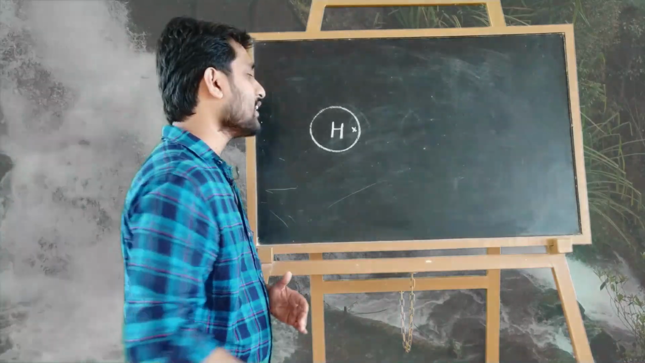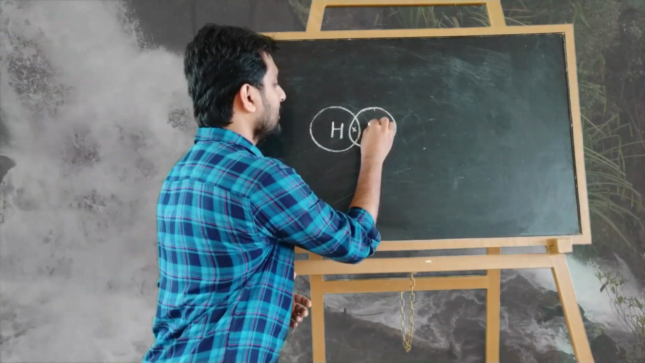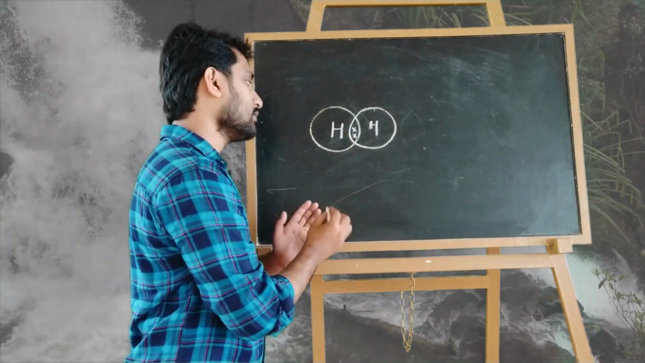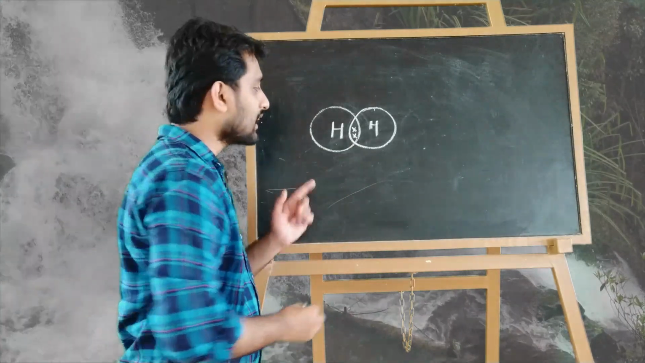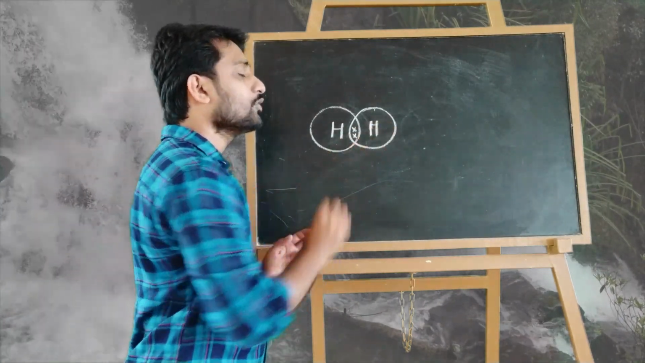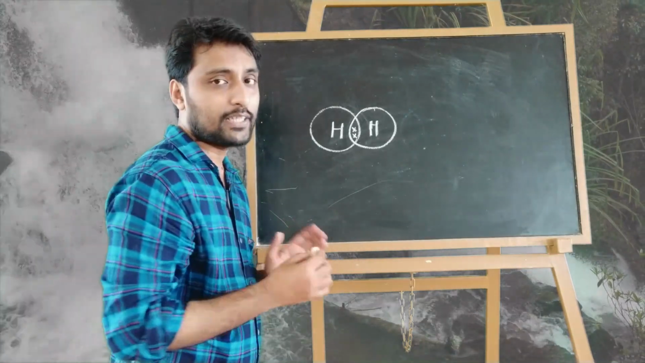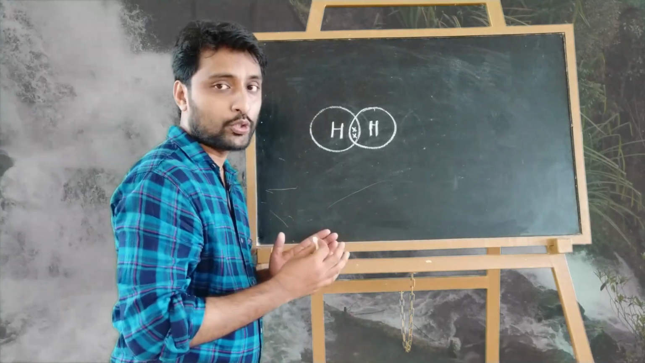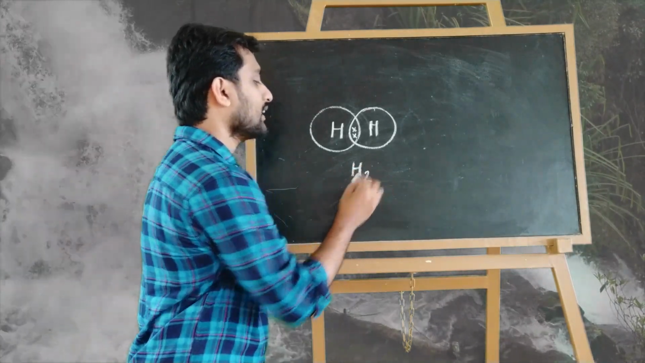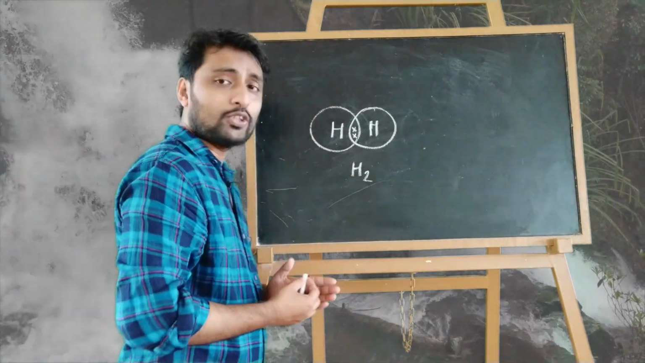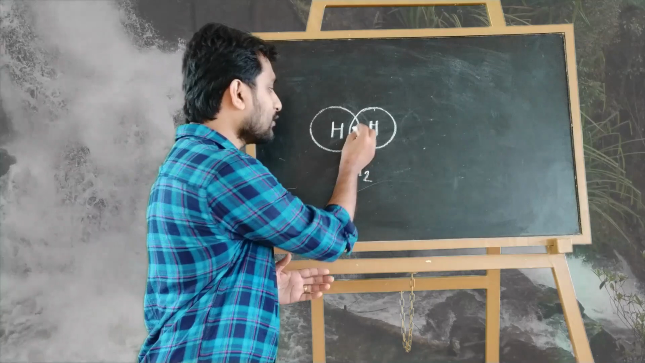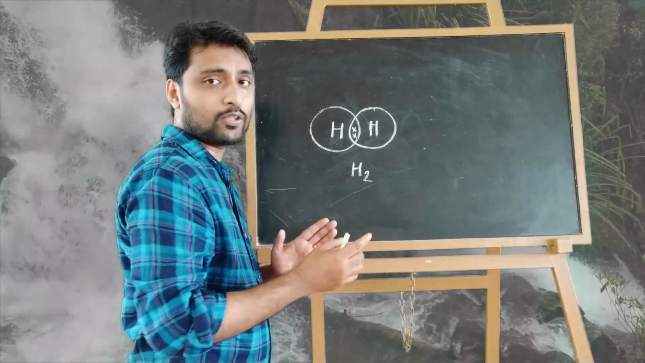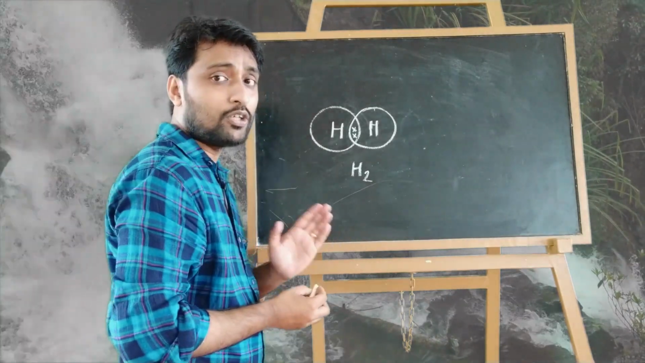So it shares its one electron with the other hydrogen atom, and that atom's one electron is also shared. Now the outermost shell of each hydrogen contains 2 electrons. That's why both hydrogens are stable, connected, and form a hydrogen molecule, H2. So one pair of electrons is there. Each hydrogen shared one electron and formed a bond. That's why it is known as a single covalent bond.